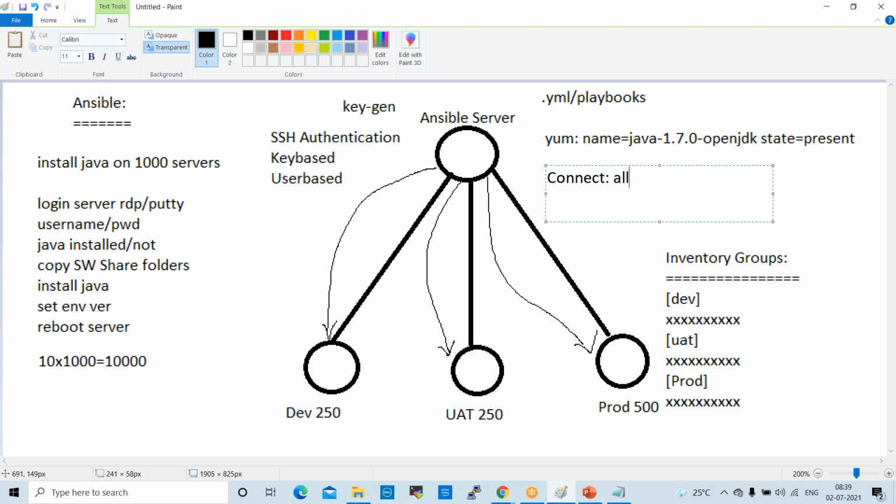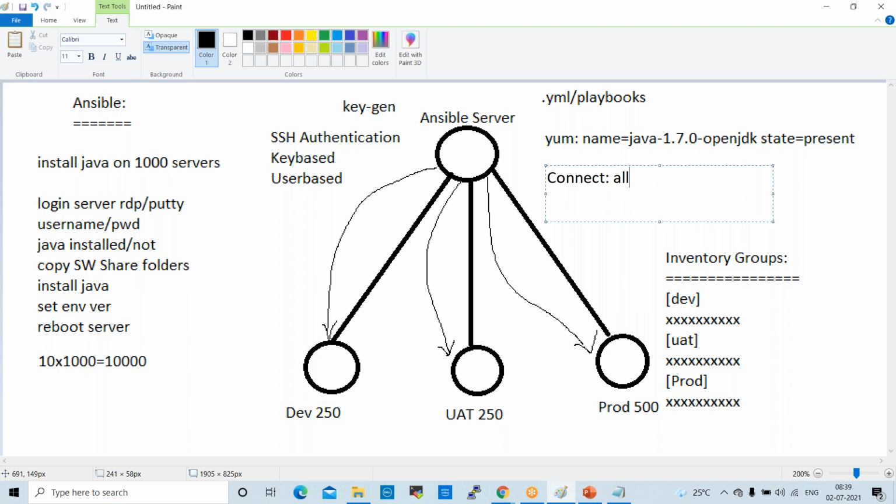Once you trigger the playbook, Java will be installed on all the servers within 5 minutes. Not only 1,000 servers, you can spin up 10,000 servers also within 5 minutes. By a single click, you can deploy Java on a number of servers, right?